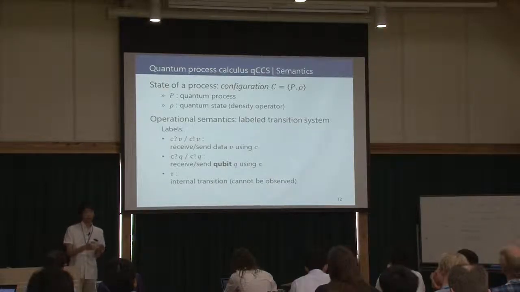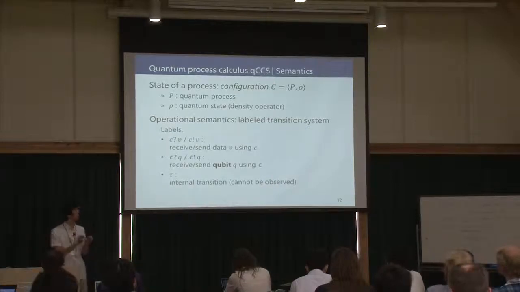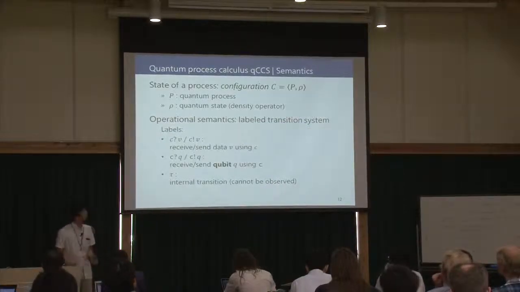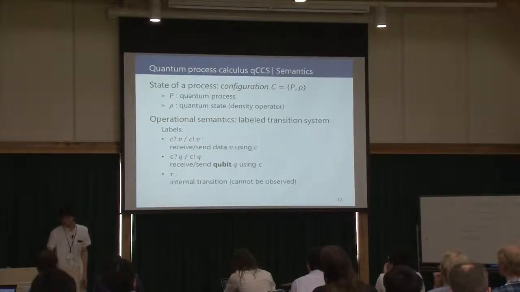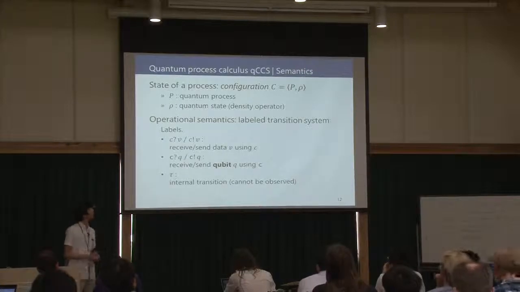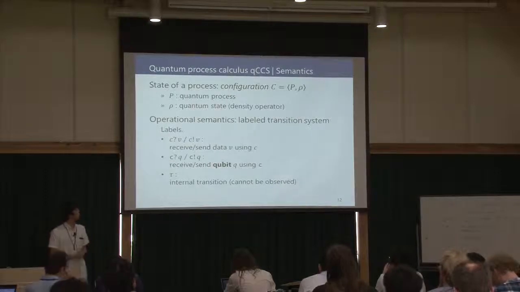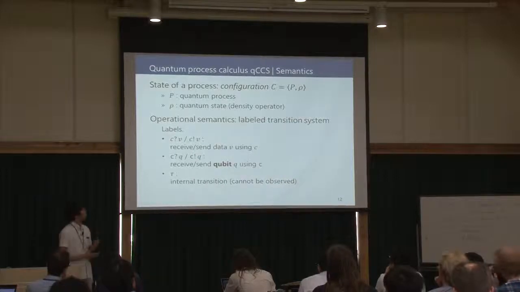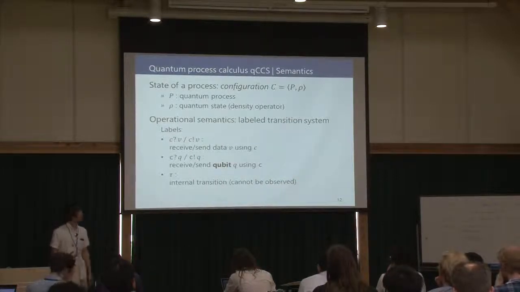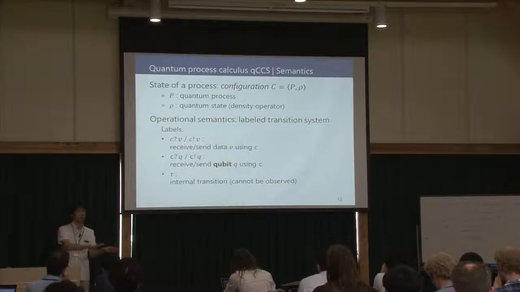When a process sends or receives classical data using classical channel c, then the first notation is used as the label. If a process sends or receives qubits using quantum channel c, then the second notation is used. And otherwise, tau is used as the label. Here, tau means an internal transition which cannot be observed by any other process.